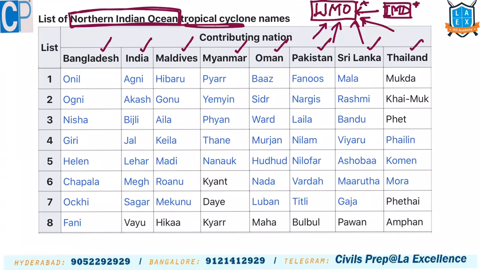Now, they give a list of names. Here see, recently Cyclone Pathai, given by Thailand. Then Cyclone Fani, given by Bangladesh. Now our turn, Vayu. Likewise, all the countries submit the names. Whenever a cyclone occurs, they keep one name and then they move to another country. See, Titli, Pakistan. Next came Gaja and then Pethai, Fani, now Vayu. If next time some other cyclone comes up in this particular region, then the name would be Hika, given by Maldives. Now Vayu, the name is given by India.